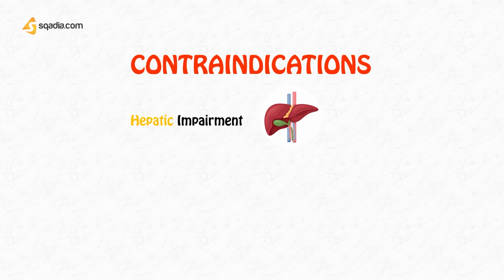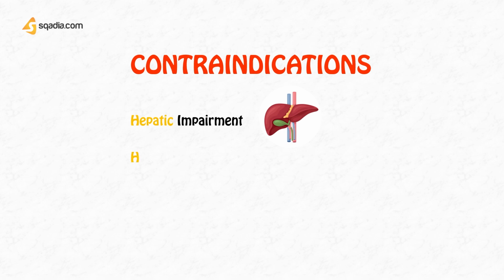It will be reabsorbed. It will lead to hyperammonemia, and this hyperammonemia can lead to hepatic encephalopathy in such patients. So never give carbonic anhydrase inhibitors to patients who have hepatic impairment or liver disease.